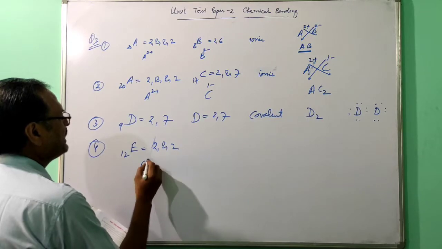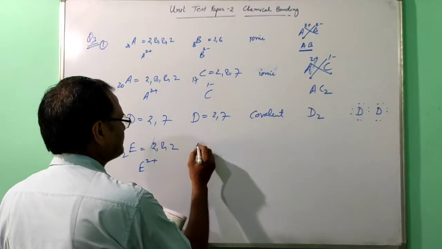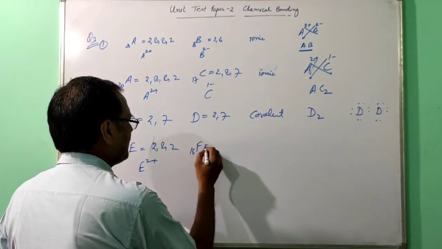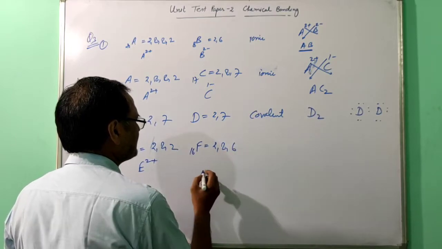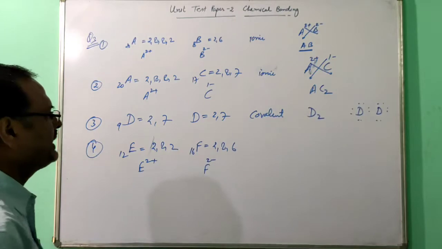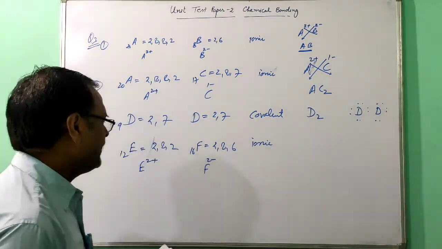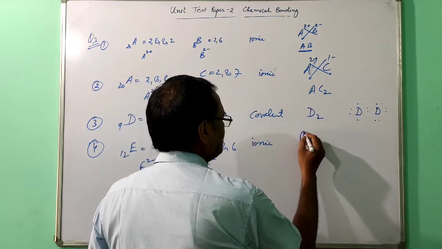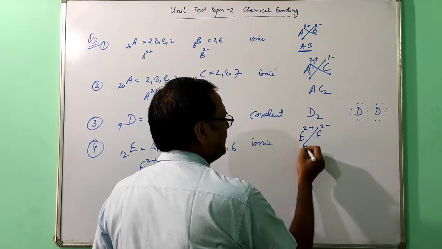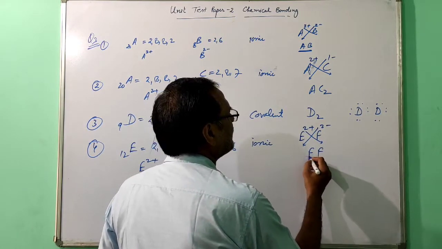Now the fourth one: E has atomic number 12, so 2, 8, 2, E 2 positive. Then F has atomic number 16, so 2, 8, 6, F 2 negative. One is metal and one is non-metal, so the bond will be ionic. For the formula, first write the electropositive element, then the electronegative. Now remove the common factor, then cross the valency. So it will become EF.